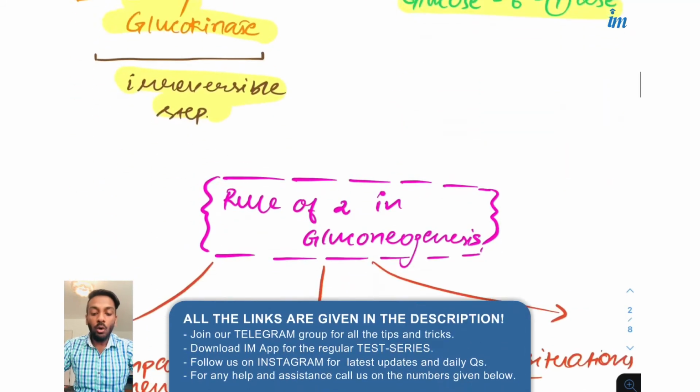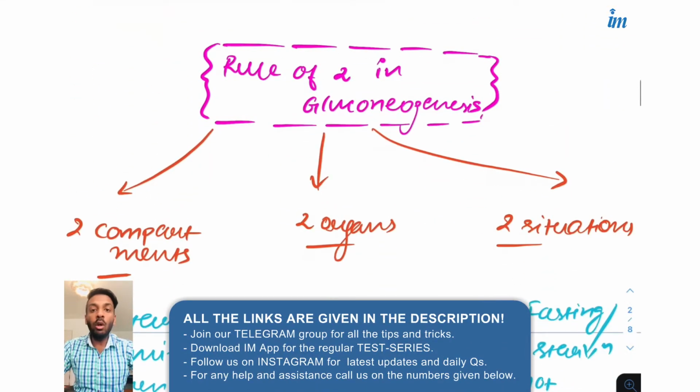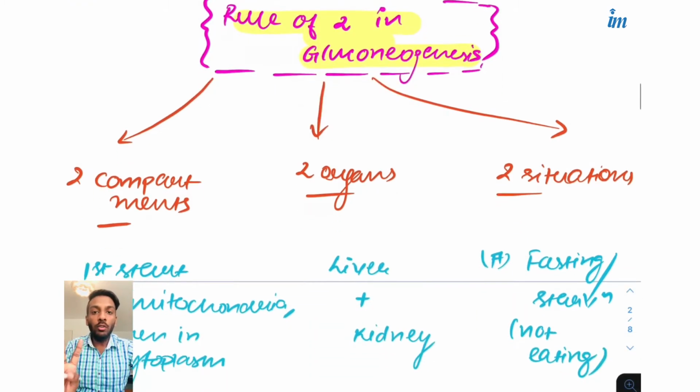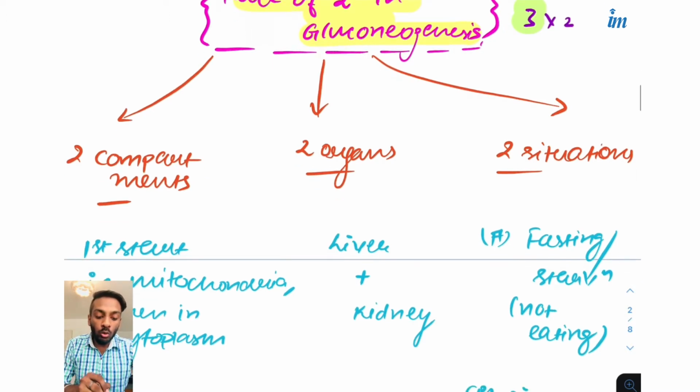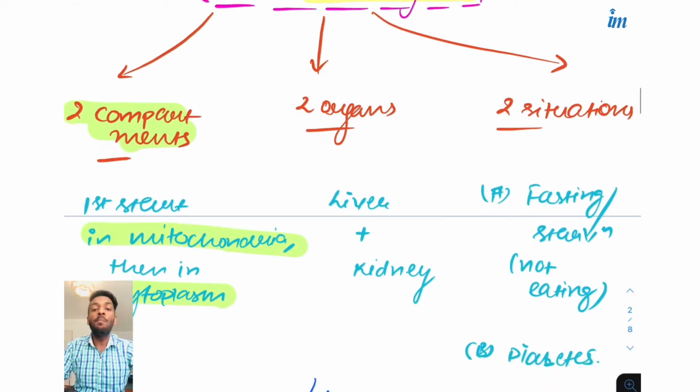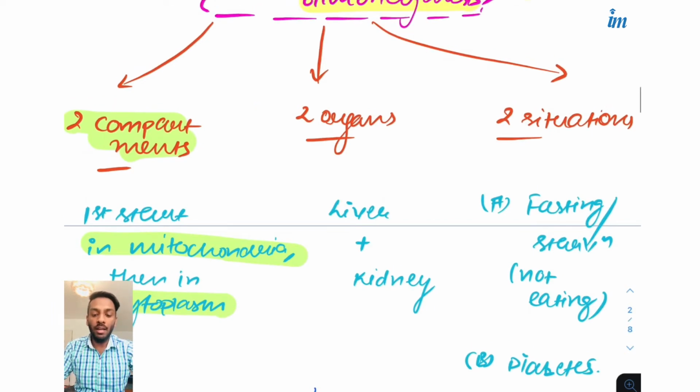Now moving forward, there is a rule of 2 in gluconeogenesis to make it easy. It is just a simpler process, not difficult. Rule of 2, and how many 2's? 3 2's, so you can remember it as 3 into 2. There are 2 compartments, the places where gluconeogenesis occurs. First it starts in the mitochondria and ends in the cytoplasm, and it also goes to the endoplasmic reticulum for a small period of time, which I will explain.